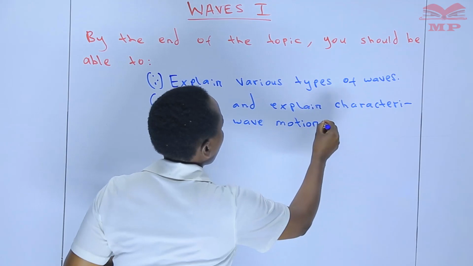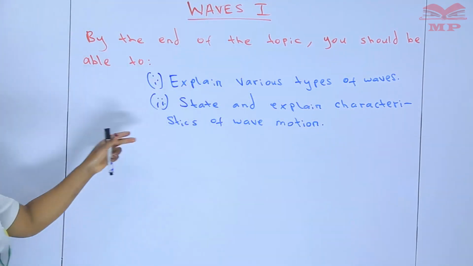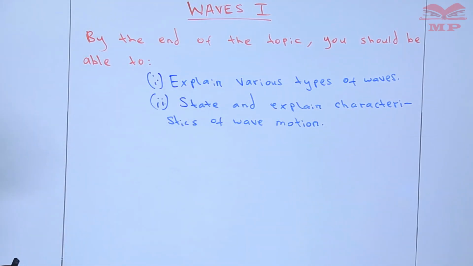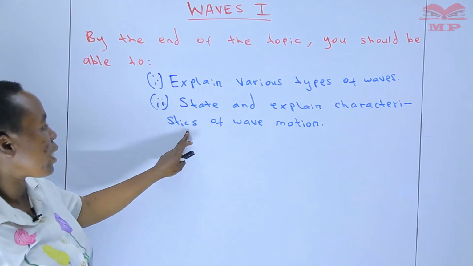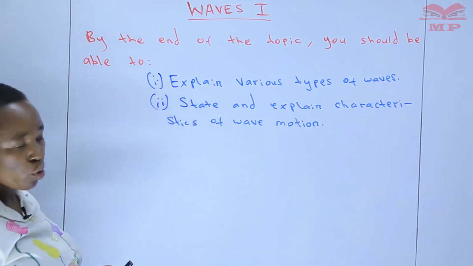This is a motion now. For the characteristics of waves and the properties, we'll look at it in book 3. But in book 2, we'll be able to look at the characteristics of wave motion.